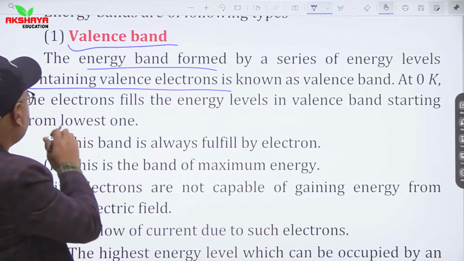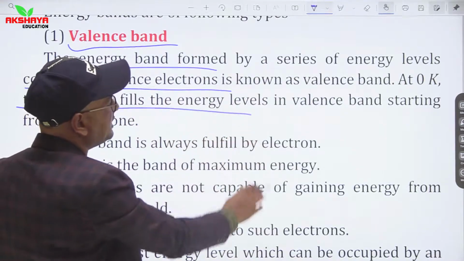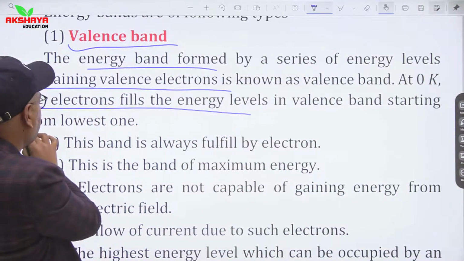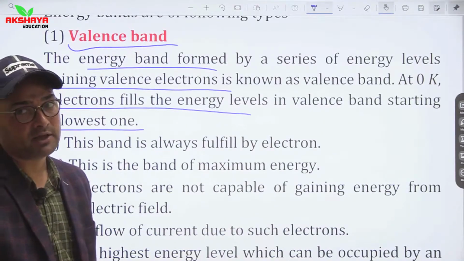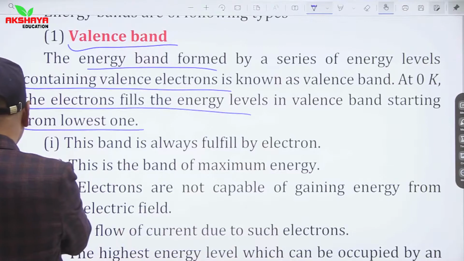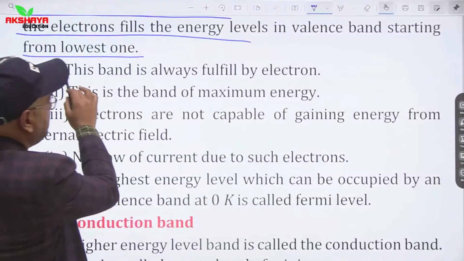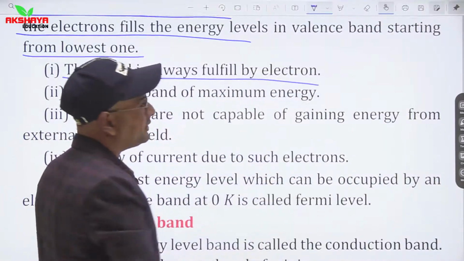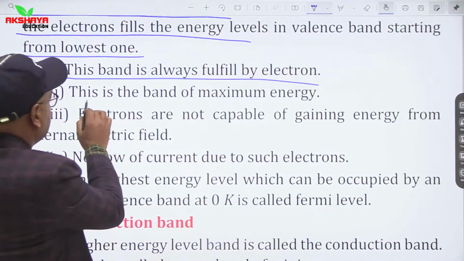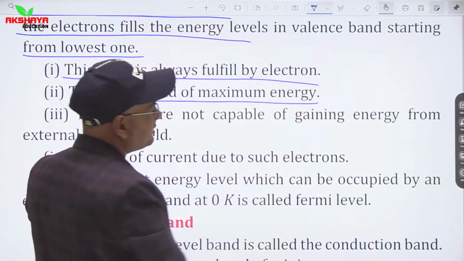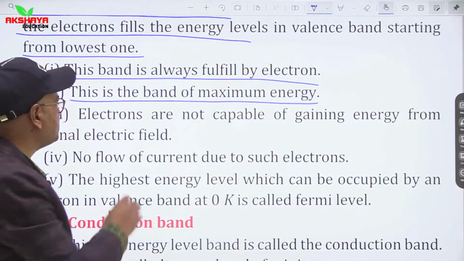At 0 Kelvin, the electrons fill the energy levels in the valence band starting from the lowest one. This band is always fulfilled by electrons, so the valence band is completely filled. This is the band of maximum energy.